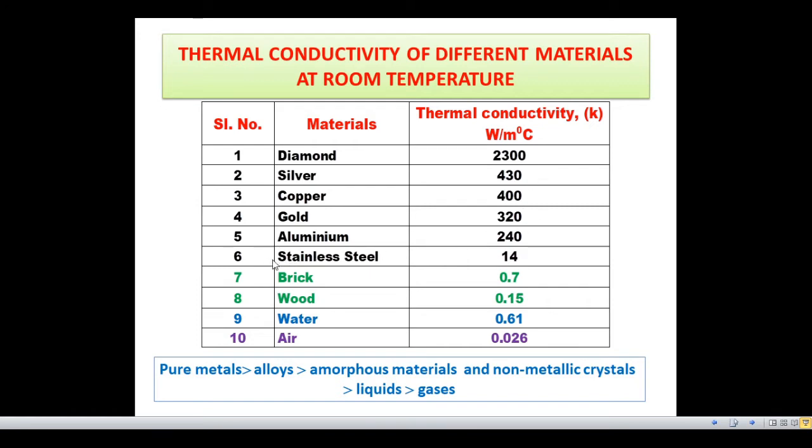And the thermal conductivity of stainless steel, which is an alloy, is much lesser than the pure metals, followed by bricks, woods, water, air, etc. So the final conclusion from this table is that the thermal conductivity of pure metals is higher than alloys, followed by amorphous materials and non-metallic crystals, followed by liquids and gases.